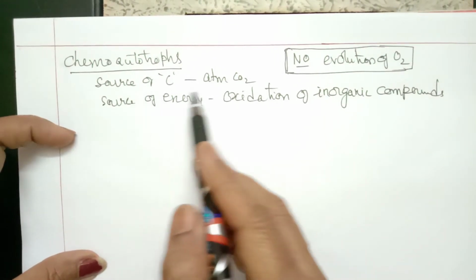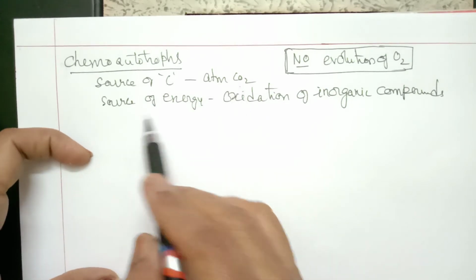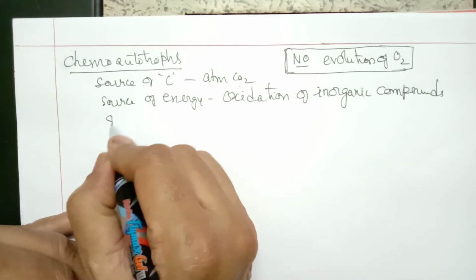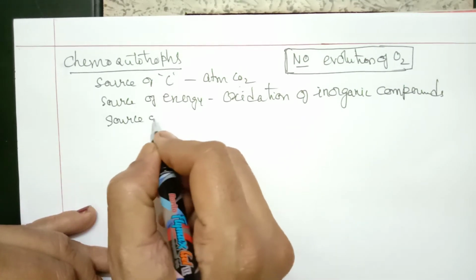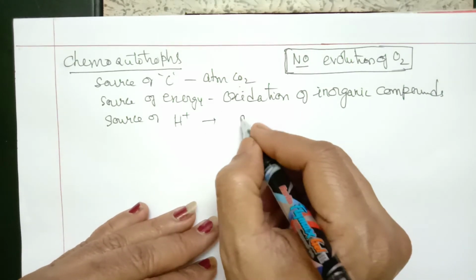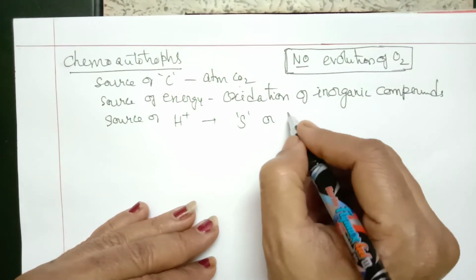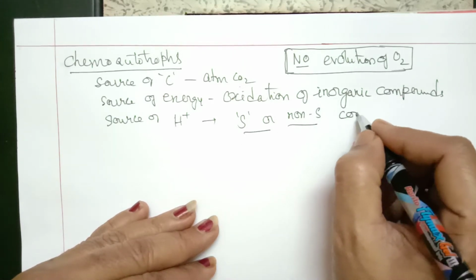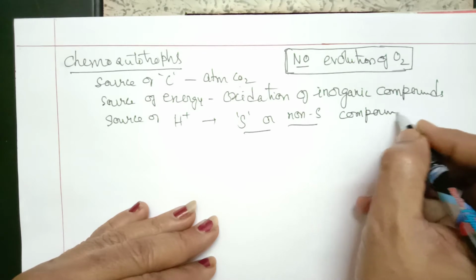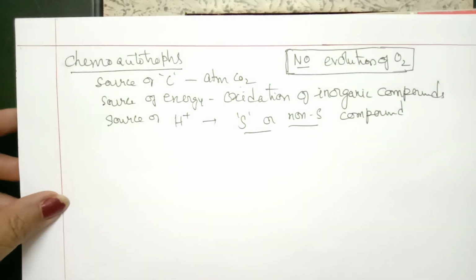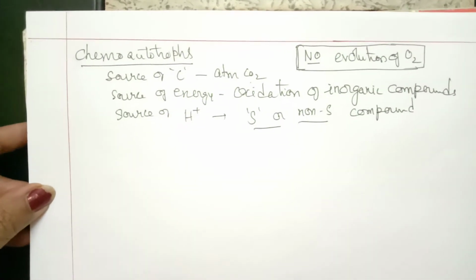Once again, I'll repeat. Source of carbon is atmospheric carbon dioxide. Energy is oxidation of inorganic compound. And the third source is proton also, as we considered in the previous one. So here it can be sulfur or any non-sulfur compound. That can be the source of hydrogen for reduction. Now let us go through the different examples of chemoautotrophic bacteria.